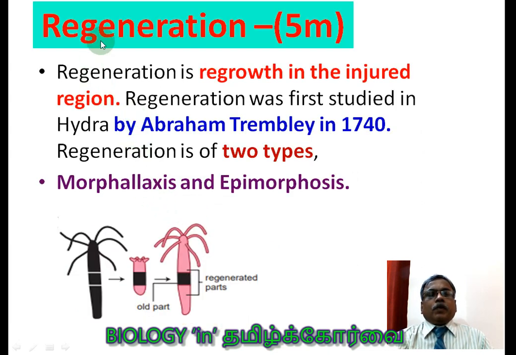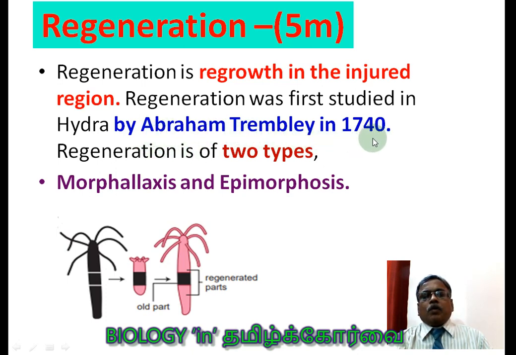Regeneration. Now we are going to learn about regeneration. This can also be asked in a 5-mark question because there are two types, morphallaxis and epimorphosis. Regeneration is regrowth in the injured region. What is regeneration? Regrowth in the injured region. Please remember it. Regeneration was first studied in Hydra by Abraham Trembley in 1740. So this is a 1-mark question.